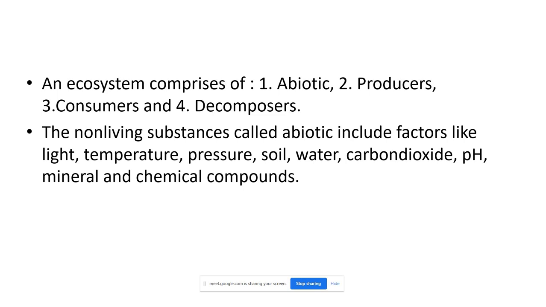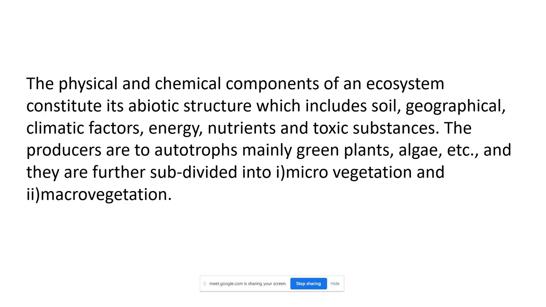Now we know what is the decomposer. So these are all the part of the ecosystem. The physical and chemical component of an ecosystem constitutes its abiotic structure. Abiotic means non-living component. So it includes soil, geographical, climatic factors. Each biogeographical region has a distinct climate, and there is the energy exchange between the biotic and abiotic components, meaning the living organism and non-living.